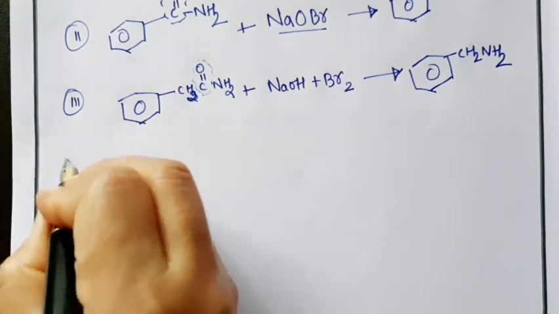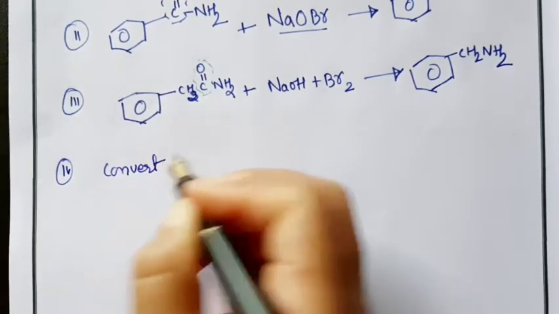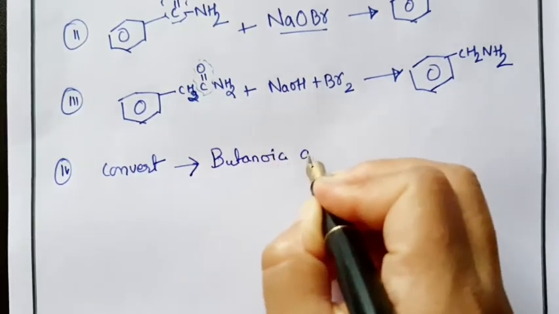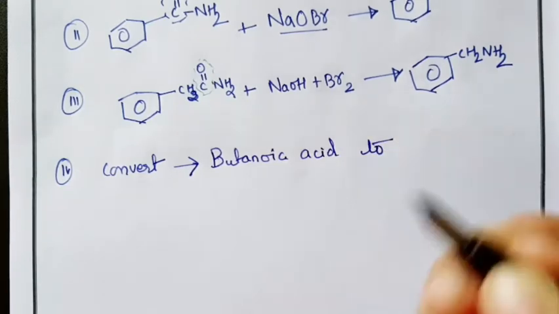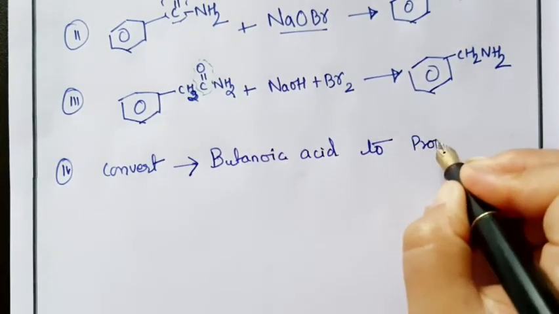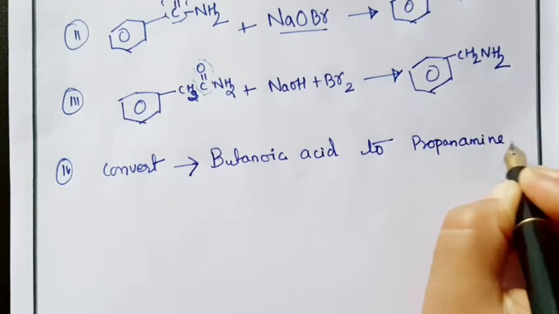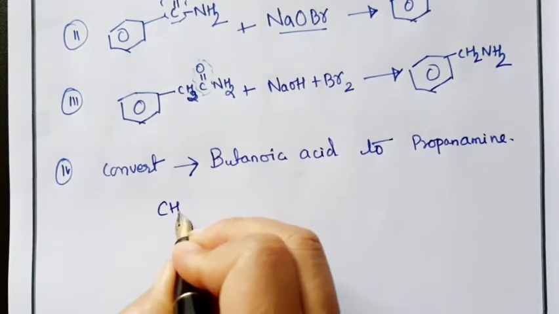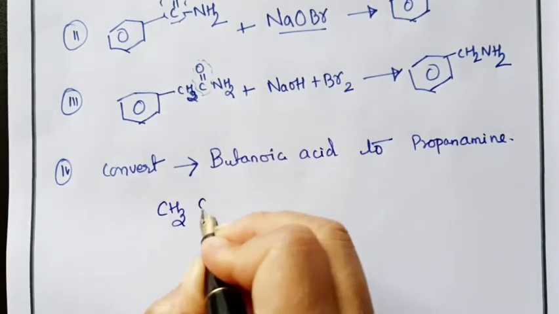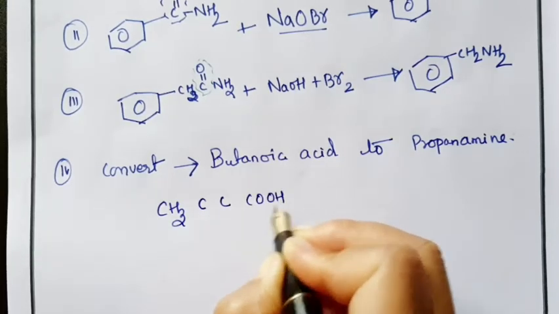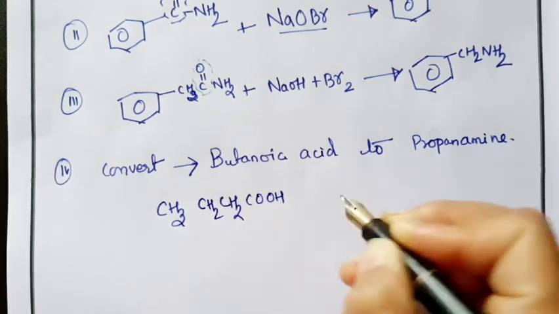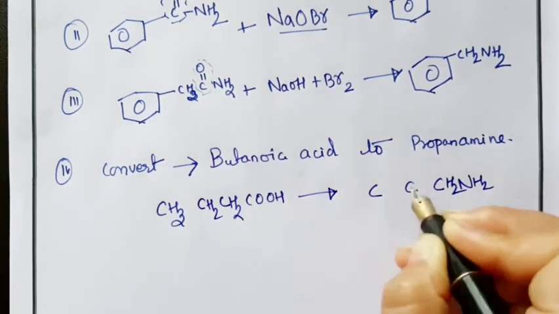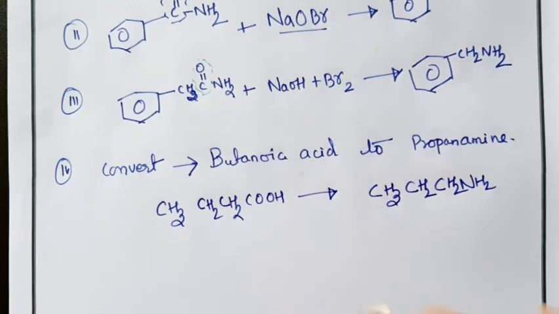If the question is like convert butanoic acid to propanamine, how are you going to proceed? Which reaction again we'll do later. Butanoic acid here is your four carbon and COOH, CH3, CH2, CH2. So you need to convert this to propanamine with three carbon and NH2. Now this is a very simple conversion.